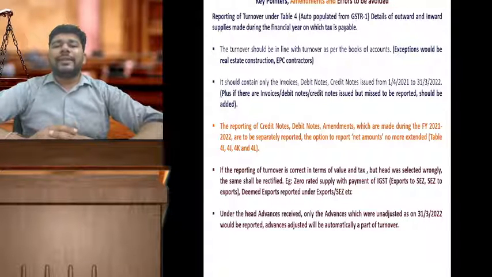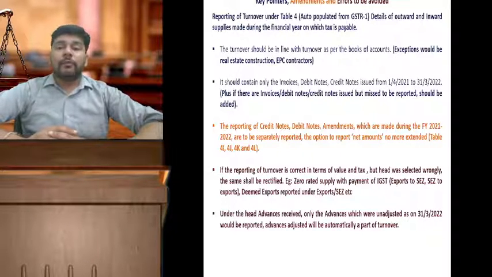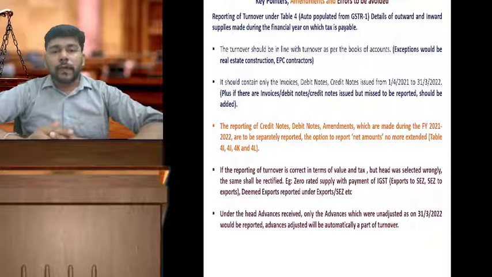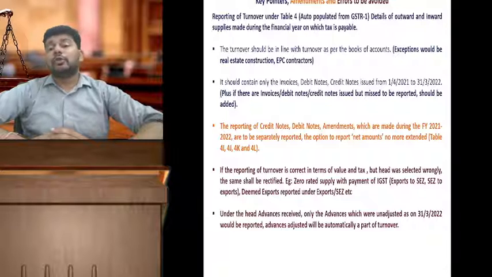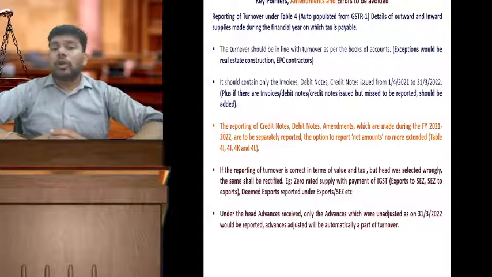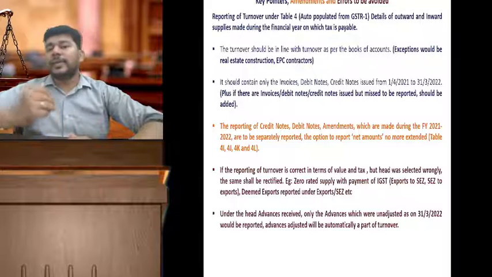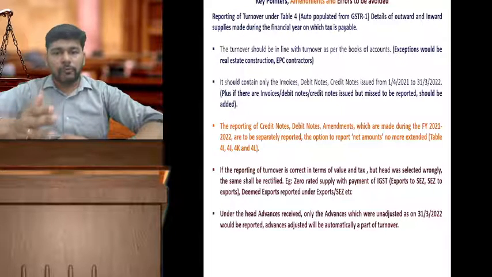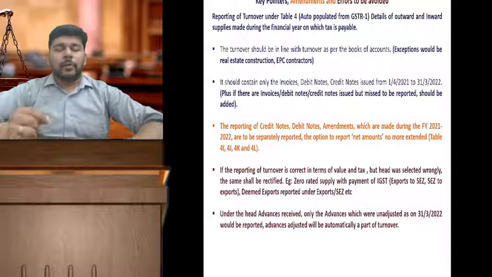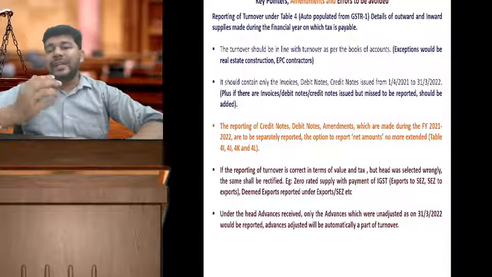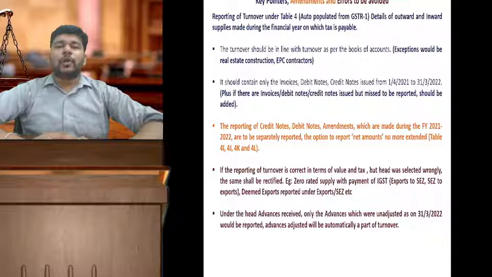Now, if the turnover which has got auto-populated in GSTR 9 table 4 is actually in line with your books of accounts, then there is absolutely no need to worry, no changes to be made. If, however, you feel that in the books of accounts you have certain data which has not gone and got reported in GSTR 1 and therefore has not auto-populated in your GSTR 9 table 4, in that case you would be required to make those changes, as this table can be edited in the required manner. So if the turnover differs from the actual books of accounts turnover, then kindly update that much of turnover.